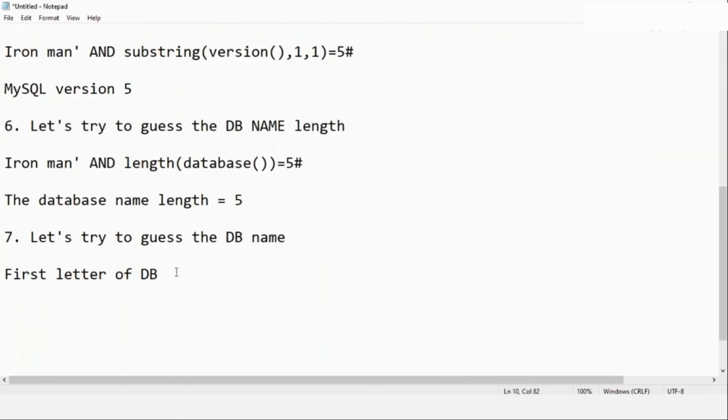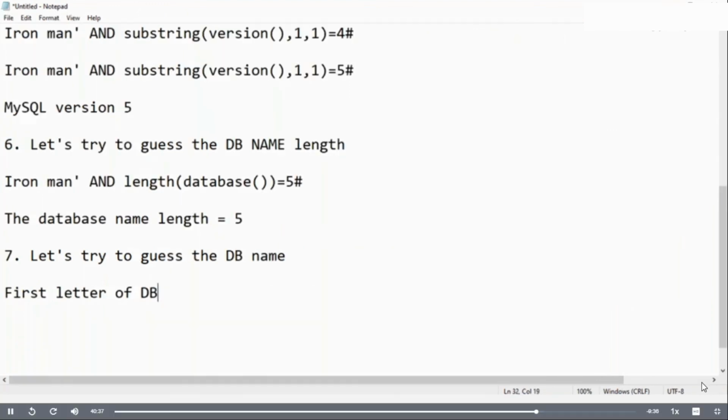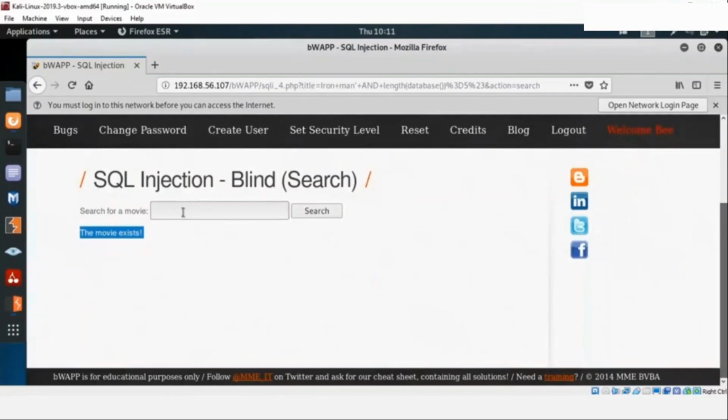So this is a blind SQL process. It actually takes a lot of time, but without even actually hacking the system, you are able to figure out all the stuff. Once you have figured out most of the stuff, you can go ahead and run some sophisticated attack. If I know their database name, I can go ahead and do some kind of brute force attack on the SQL, or I can do some other attacks on top of that.